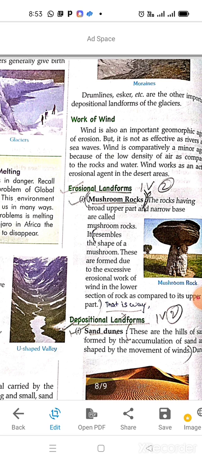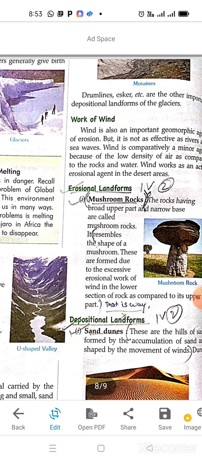The wind excessively erodes the lower part of the rock, and that is why it becomes thinner and the upper part becomes broader. Earlier the actual shape of the rock was big, but the wind eroded only the lower portion, and that is why this structure was created, which is known as mushroom rock.